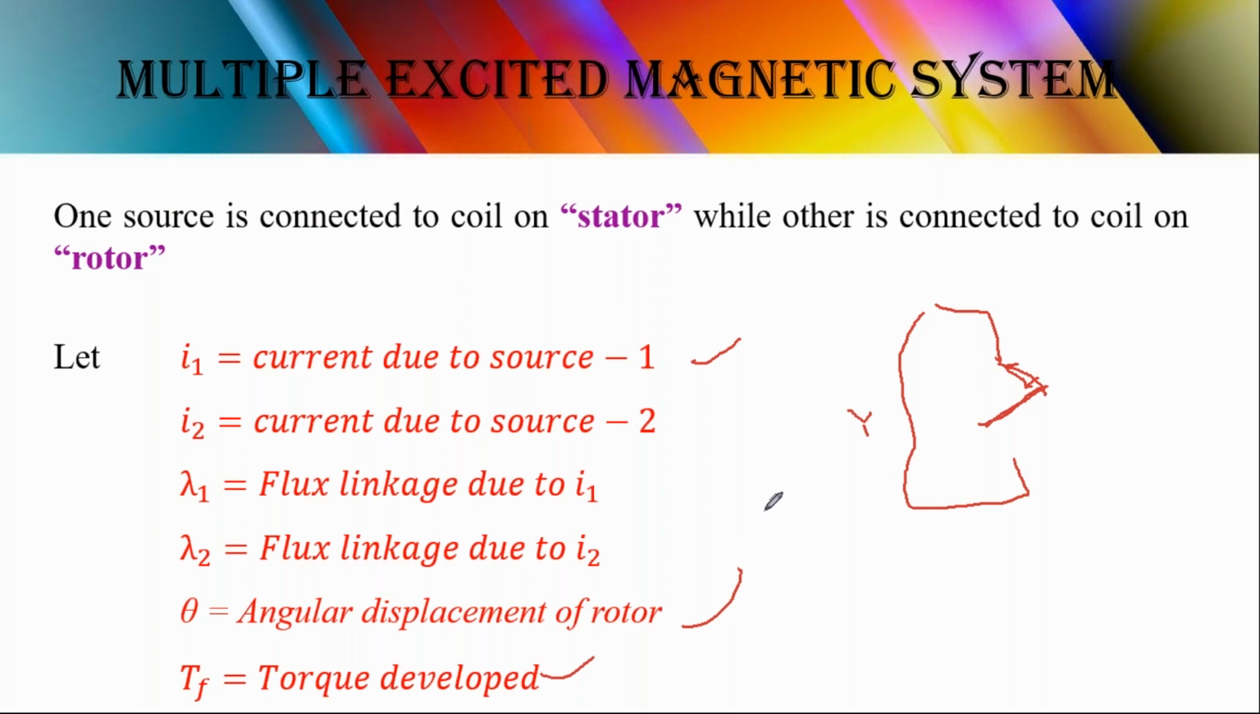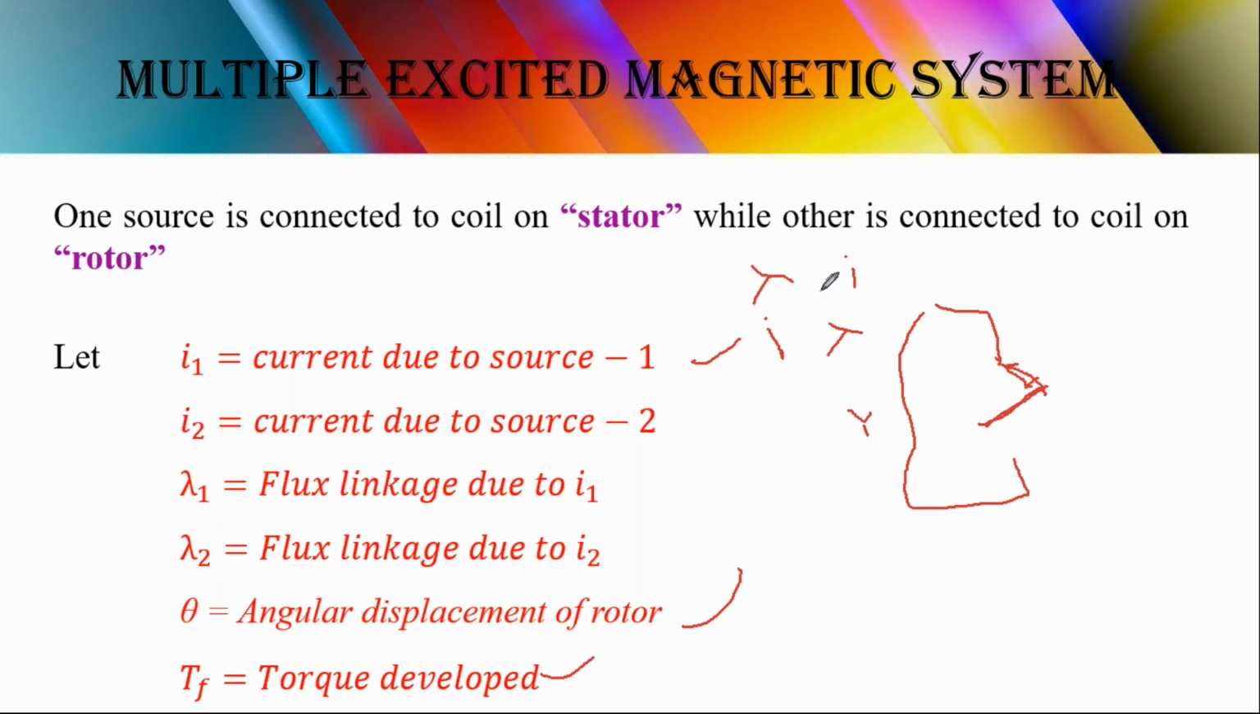Generally, the derivations we did for the single excited system, the same thing we are going to derive here. So what are the two cases? When lambda is constant, that is independent, we are using I, and when I is independent, we are going to use lambda. So these are the two cases, same as what we derived in the single excited system.